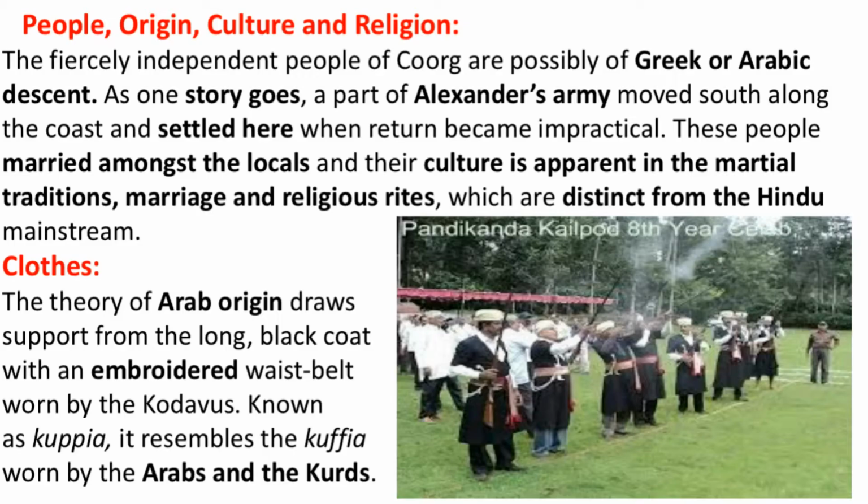Now let us talk about the people, origin, culture, and religion. Now, the fiercely independent people of Coorg are possibly of Greek or Arabic descent. Descent means that people come down from the Greek and Arabic. But how? So there is a story. The story is a part of Alexander's army. So Alexander, you must be familiar, Alexander the conqueror. In history you must have learned. Yes, he's a conqueror.